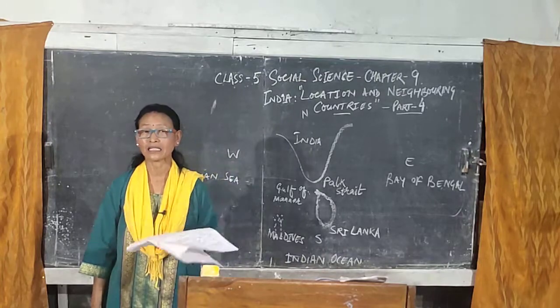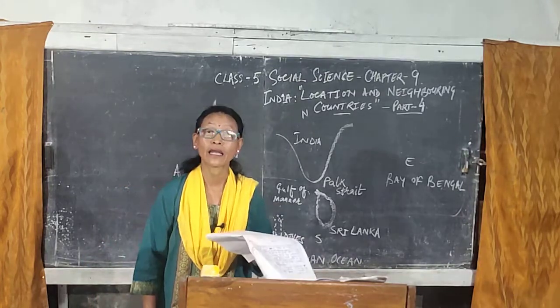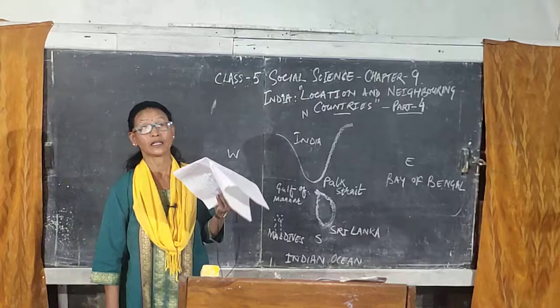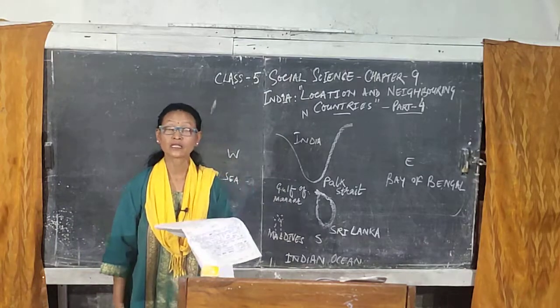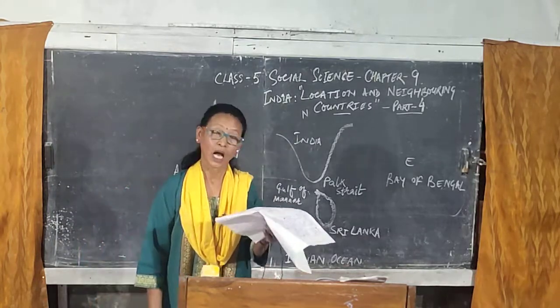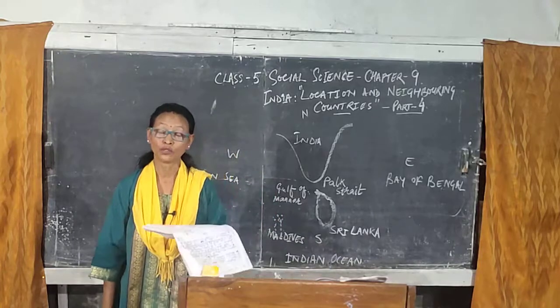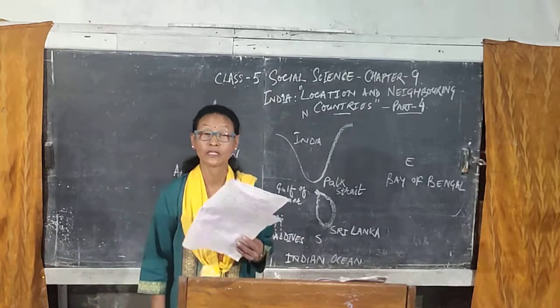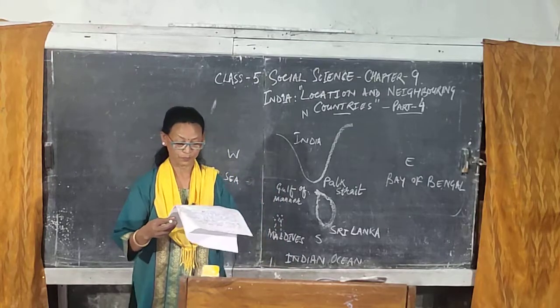Now, what do you mean by CE? CE is Common Era, which I had explained earlier. Understood? However, Maldives is a Muslim nation now.